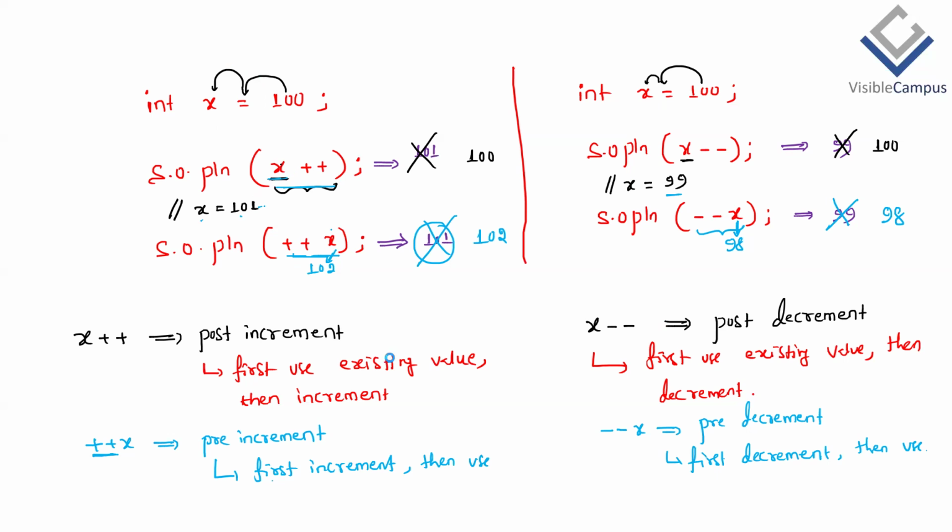Clear? Yes, I know your confusions, sir. I'll tell you. Here, int x = 100. If I write x++ as the next line, can we write like this? We can write it. Now I'll print the x value. What's the output? 101. Why? We are incrementing the value of x by 1, yes or no? Then are we using it? We are not using it. It is just incremented. That's all. So here we are going to get output 101 only.